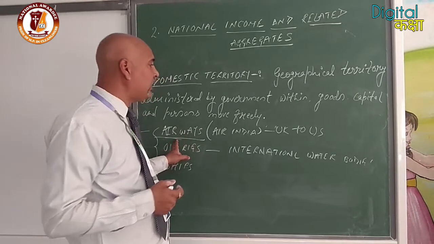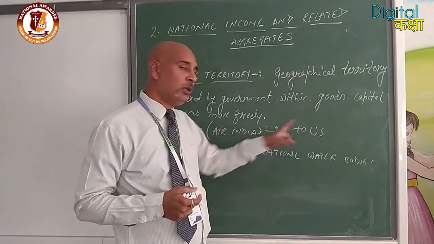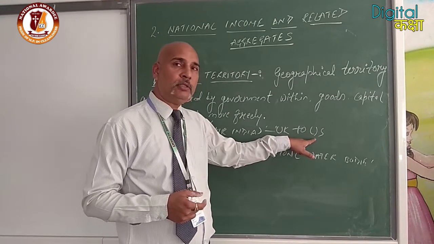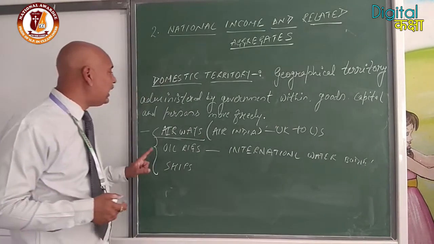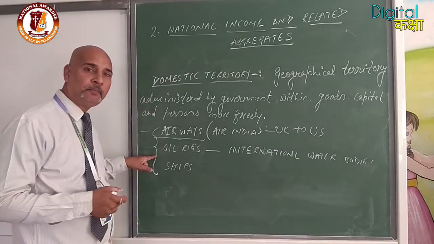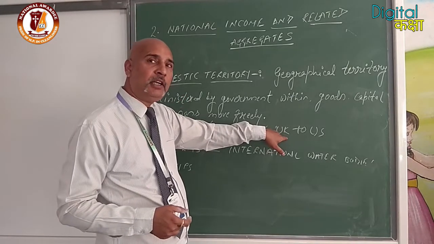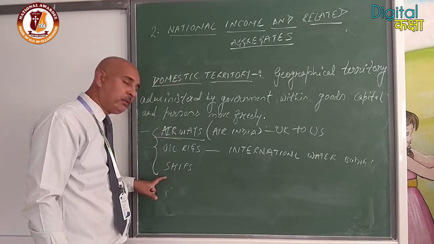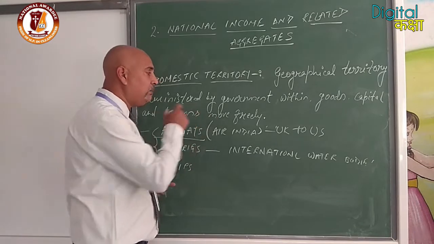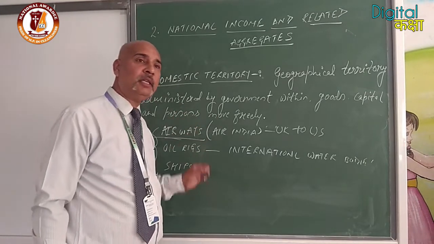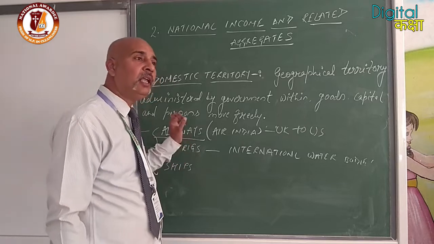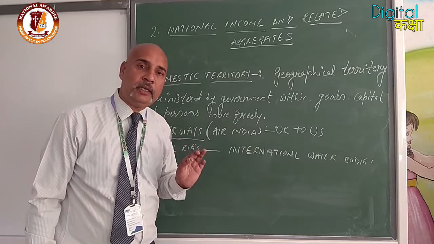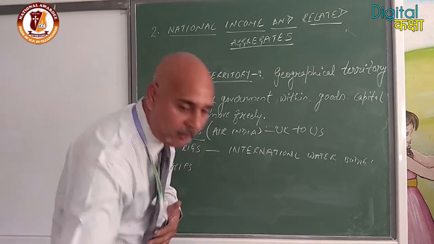Air India working, suppose, between UK and US. So can we say they are the domestic territory of UK or the domestic territory of US? No, because it is governed by, administered by India. If it is administered by India, it will be part of the domestic territory of India. Oil rigs working in international water bodies, ships moving across the world, all these will be considered as a domestic territory of our country, whether they are working outside of the political territory. That is clear? In the same way,